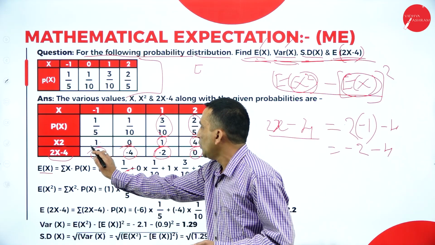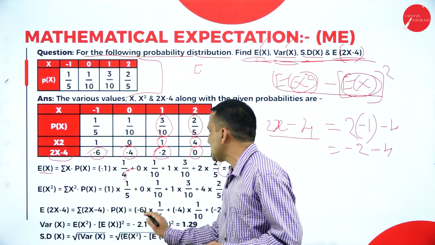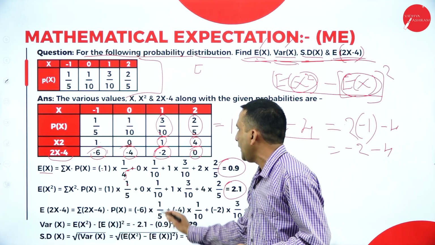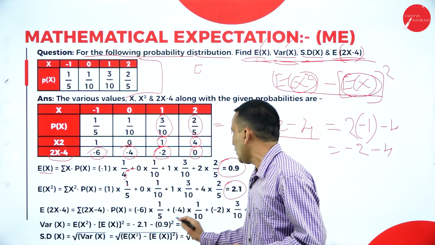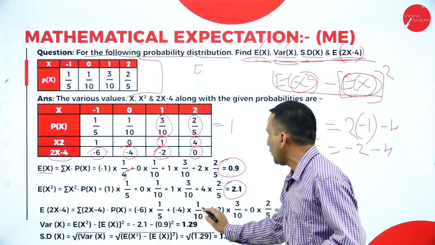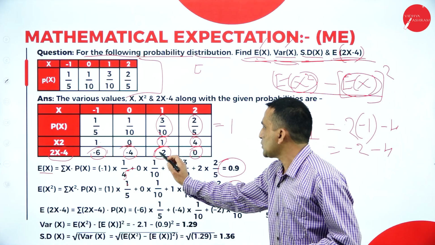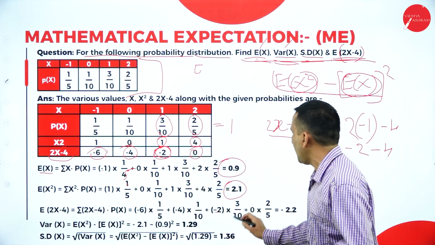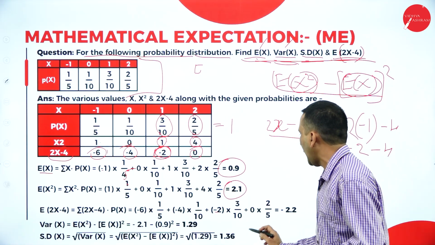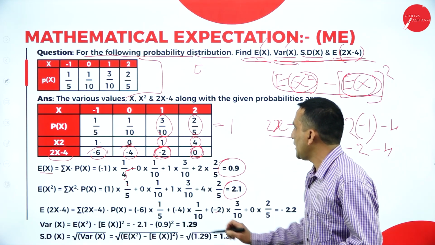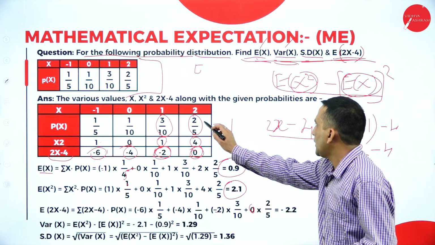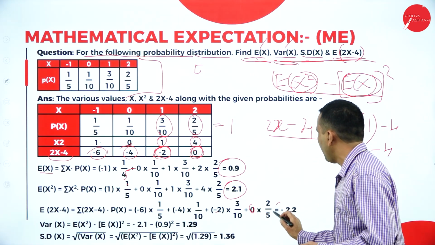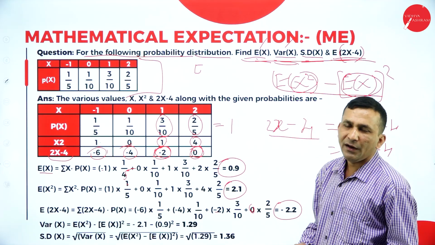The first 2X minus 4 value is minus 6, with respective probability 1 by 5. The second value is minus 4, with respective probability 1 by 5. Next 2X minus 4 value is minus 2, with respective probability 3 by 10. Last 2X minus 4 value is 0, with respective probability 2 by 5. If you simplify, we are getting minus 2.5.